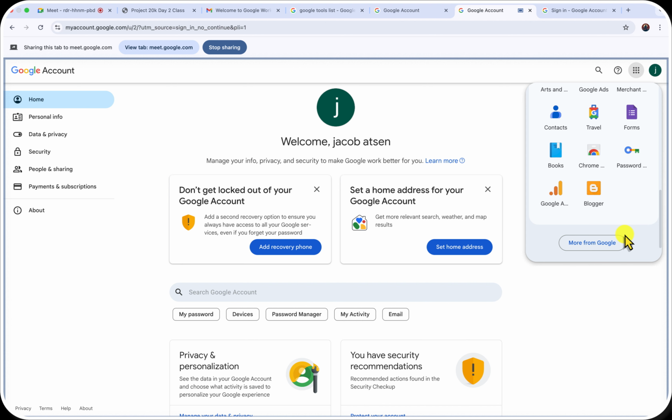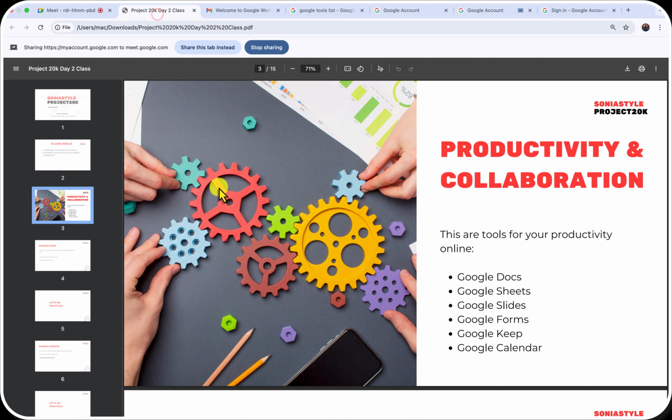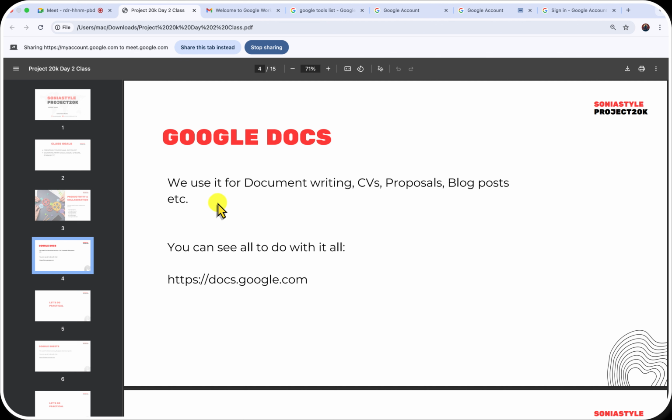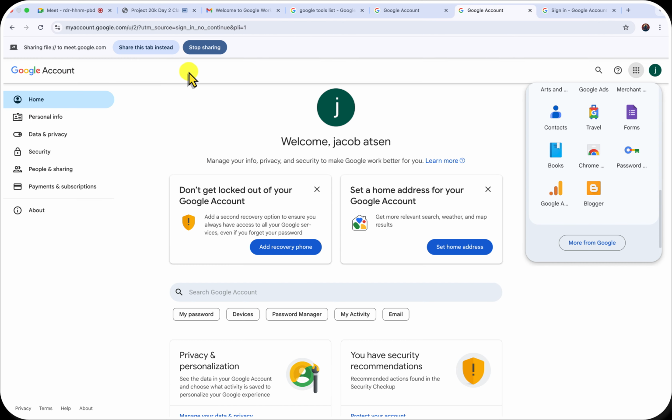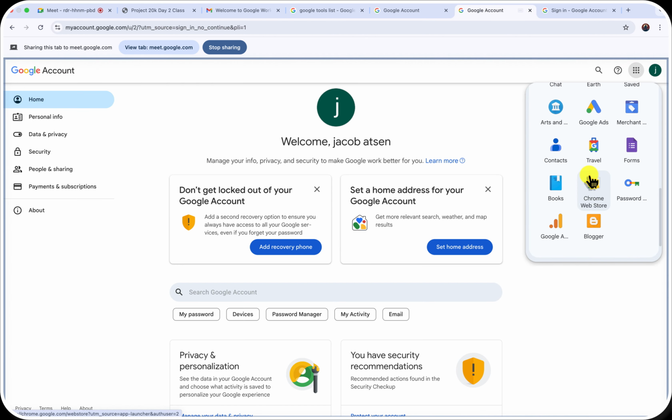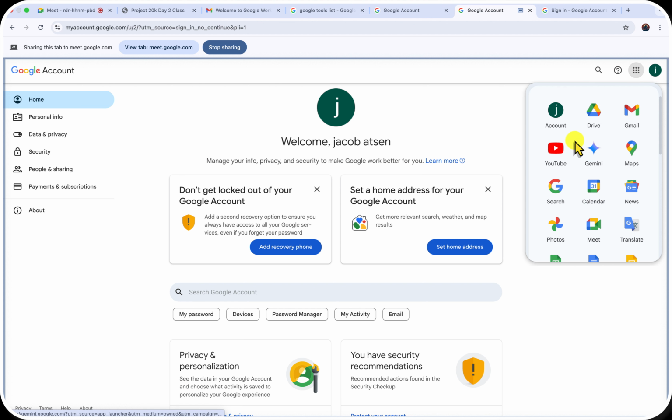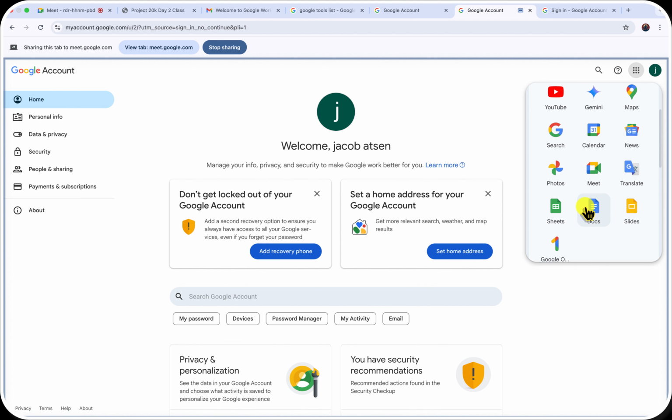Sometimes, for example, now we want to talk about Google Docs. Rather than having to click on https://docs.google.com, all you need to do is, because you have a Google account, you are entitled to the tools in here. And you can see this is where the Google Docs is. So you are entitled to it, right?